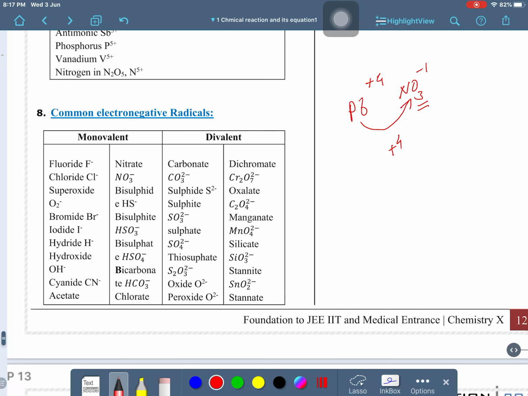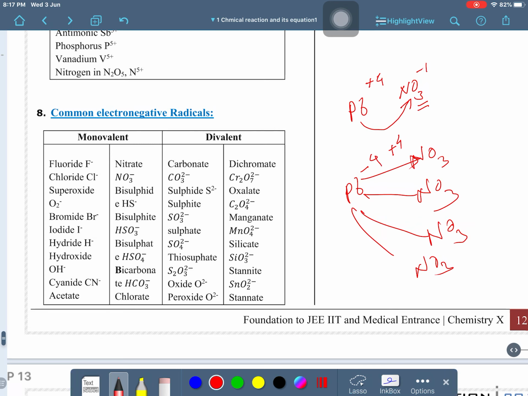So, simply 1 nitrate takes 1, and so 4 nitrates at the same time will combine with 1 lead. Is that clear? So, we can say here Pb has electrons; 1 nitrate will take 1 electron, another nitrate will take 1 electron, another nitrate will take 1 electron, another nitrate. So, what can we say here? The 4 electrons will be taken by 4 nitrates.